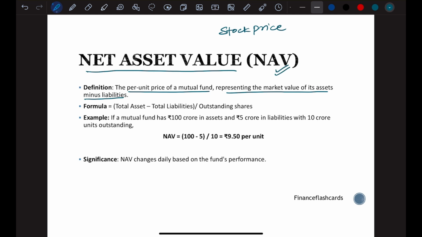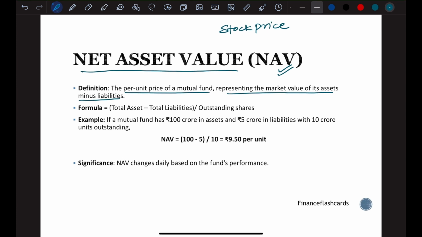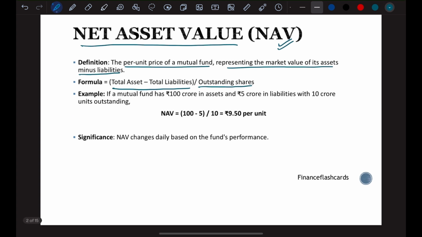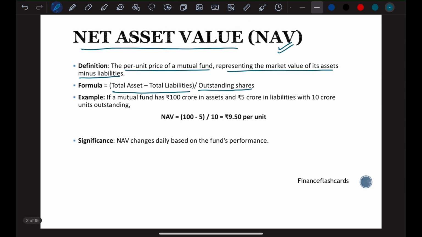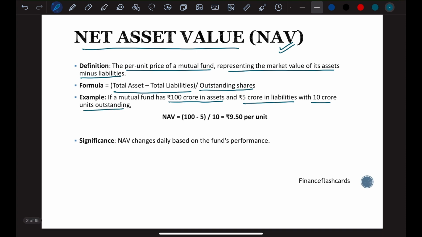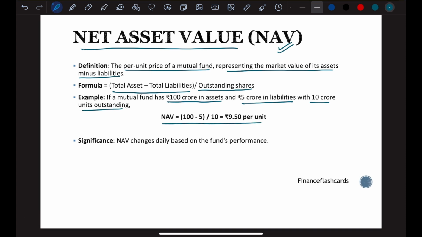Now, what is the formula for net asset value? It is total assets minus total liabilities divided by total outstanding shares. For example, if a mutual fund has 100 crore in assets and 5 crore in liabilities with 10 crore units outstanding, what will be the NAV? It will be 100 minus 5 divided by 10, which is 9.5 rupees per unit.